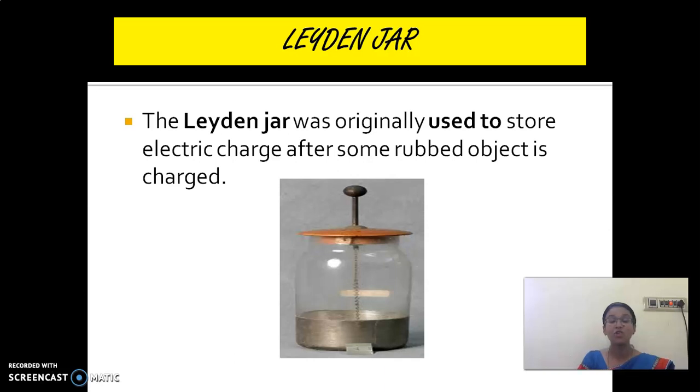Clear, children? When two objects are rubbed, charge is produced between them. So what is this experiment? It is the kite experiment. This is the story by which Benjamin Franklin found electricity. Shall we go to the next, children?